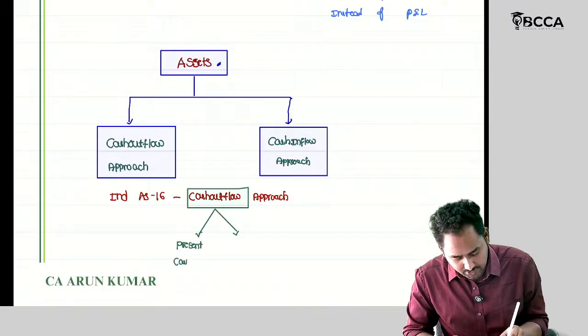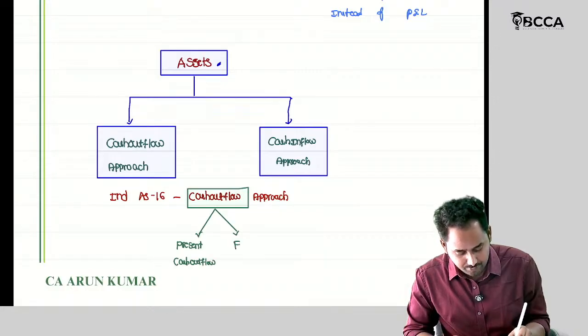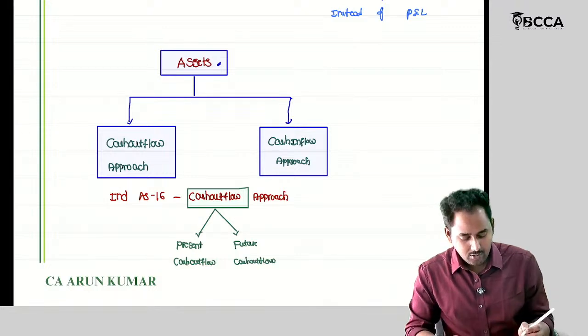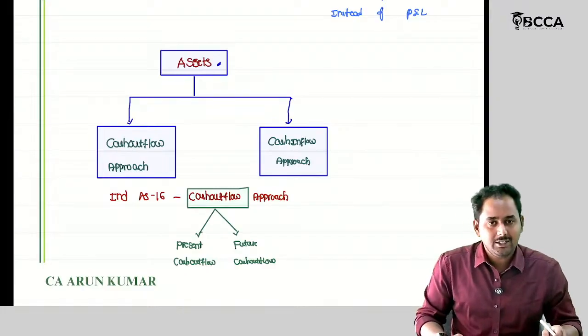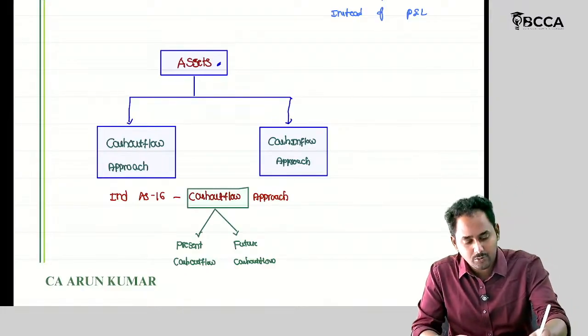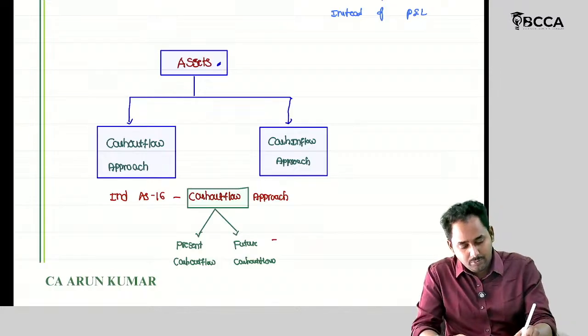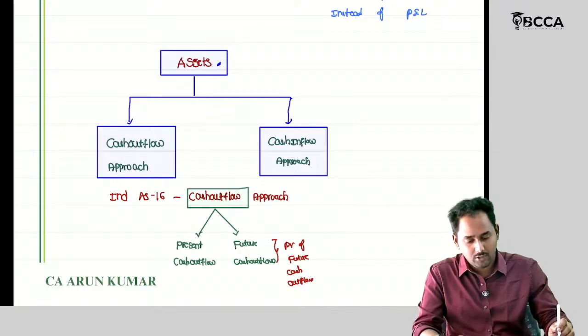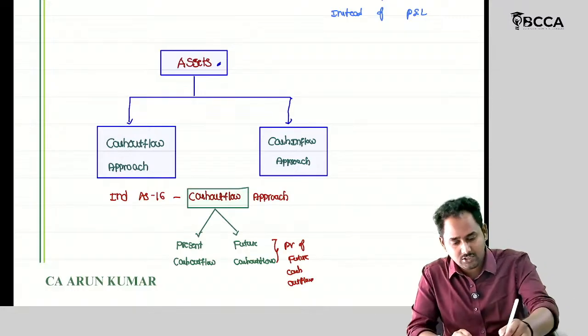So present cash outflow and future cash outflow. Okay, but we should record the asset today, right? Then what am I going to do? I am going to take the present value of future cash outflows. Okay. Then coming back to our discussion.